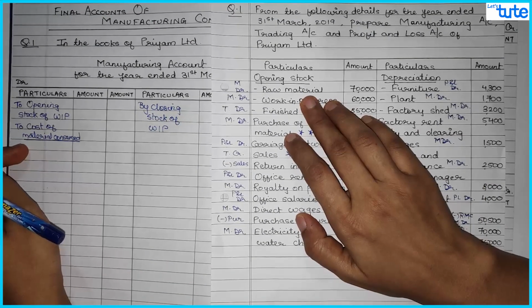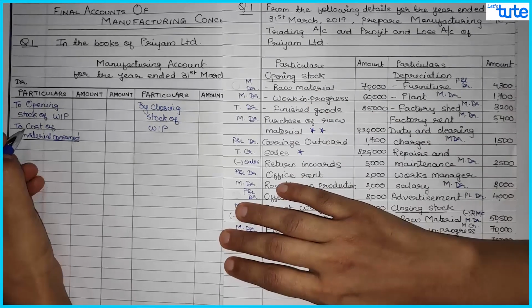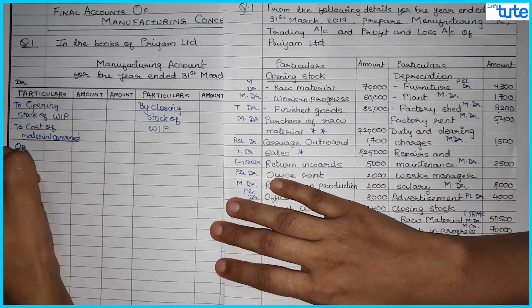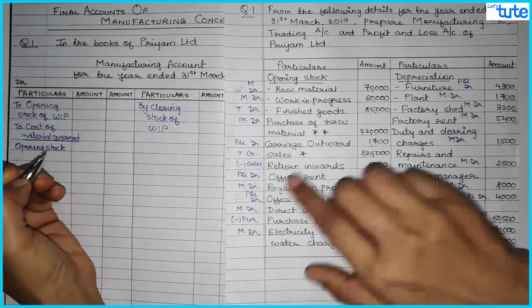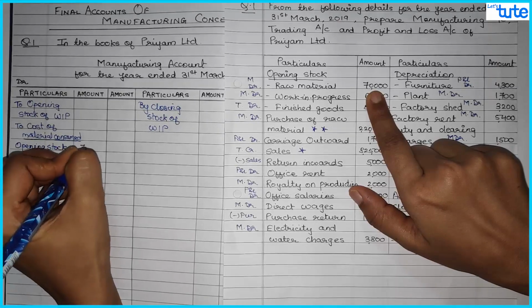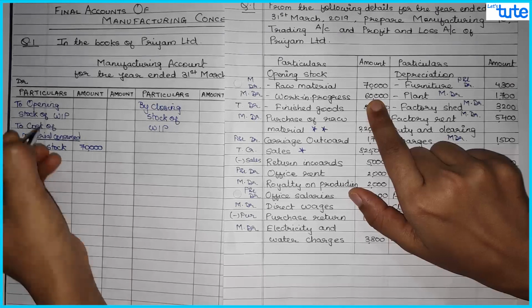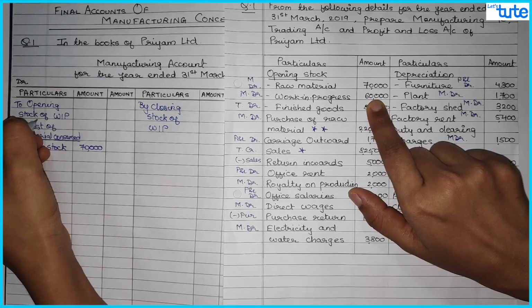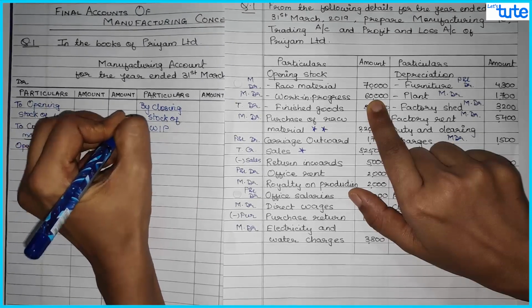First is raw material, opening stock of raw material. This opening stock of raw material will come under cost of material consumed. Over here we write "opening stock," and opening stock of raw material is 70,000. We'll write in the inner column. Then we have opening stock of WIP. We have already written it as the first item in the manufacturing account, so that will come as 60,000.